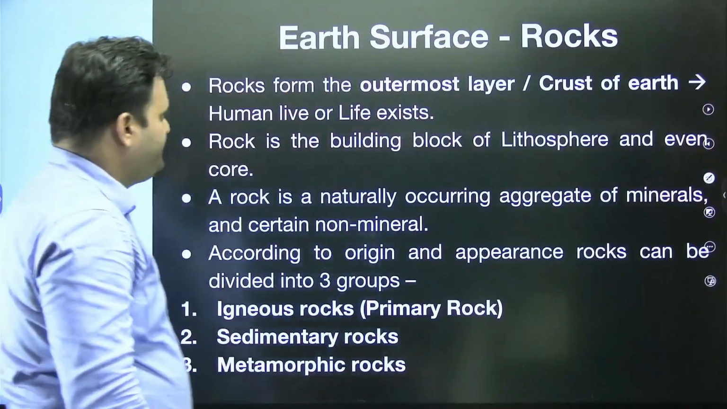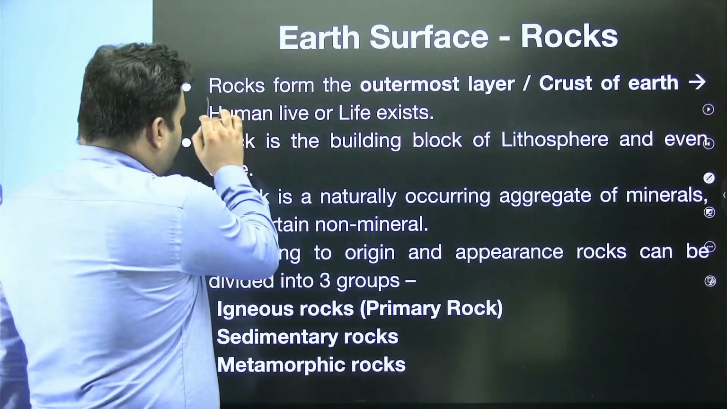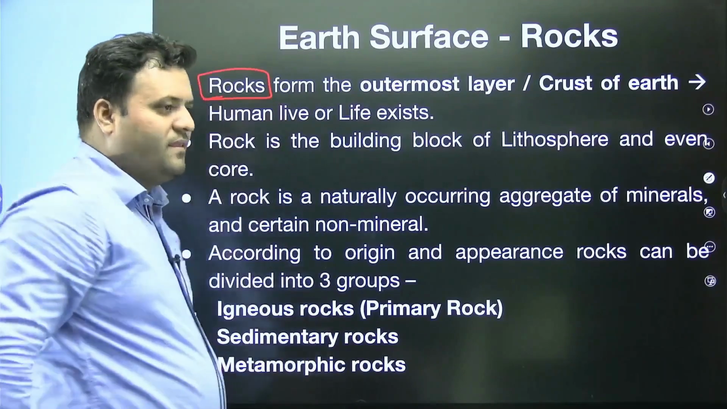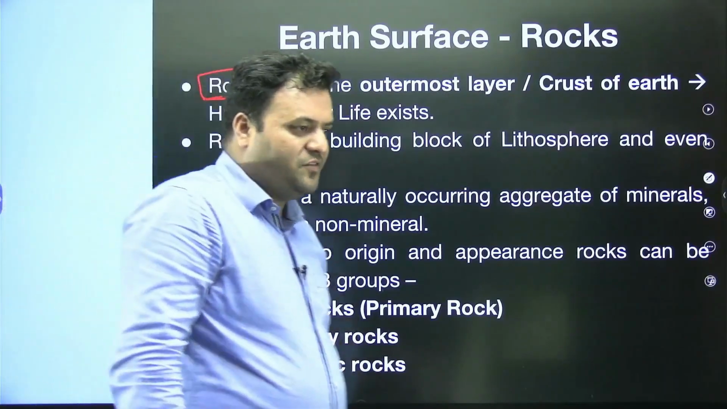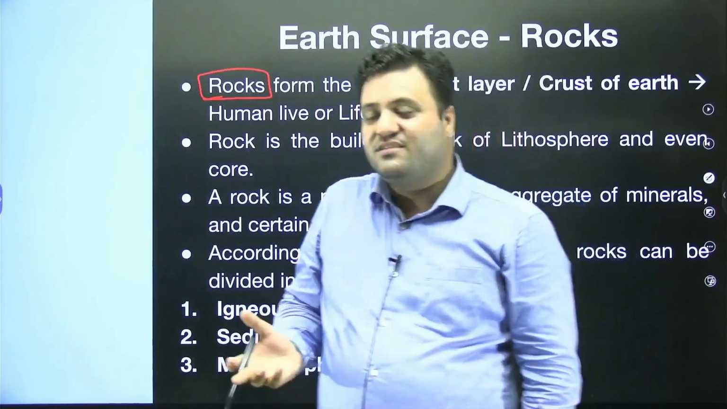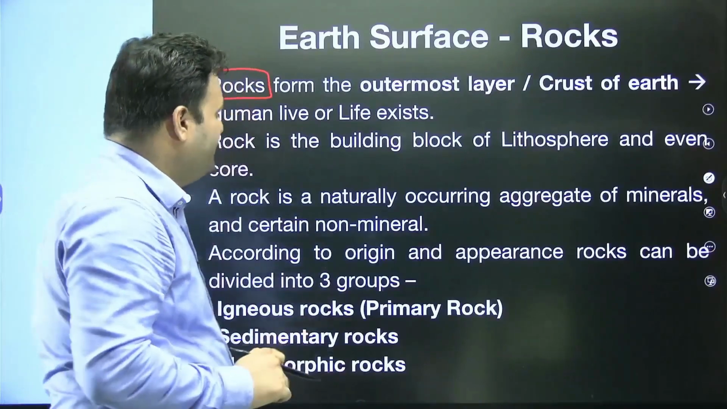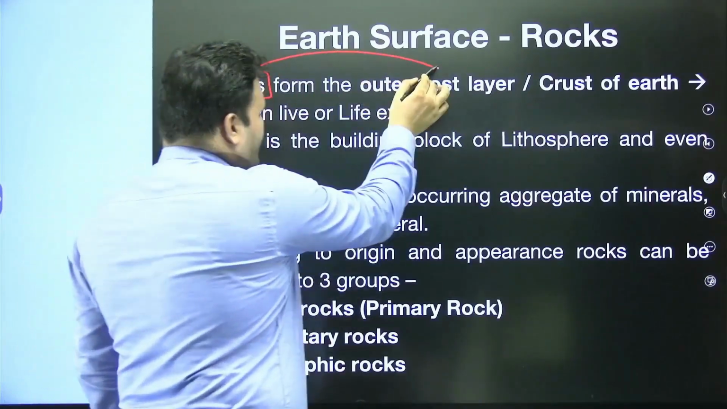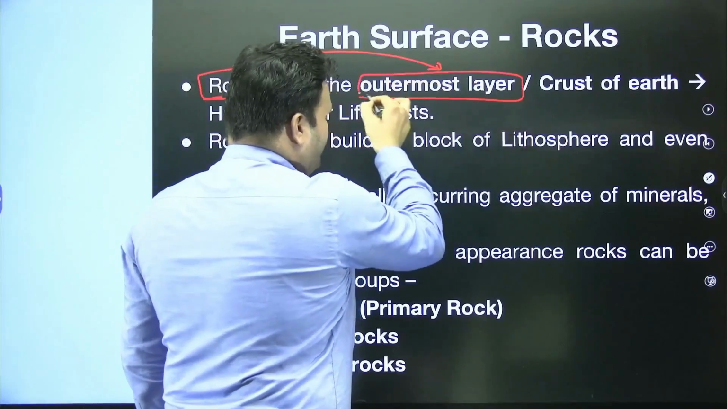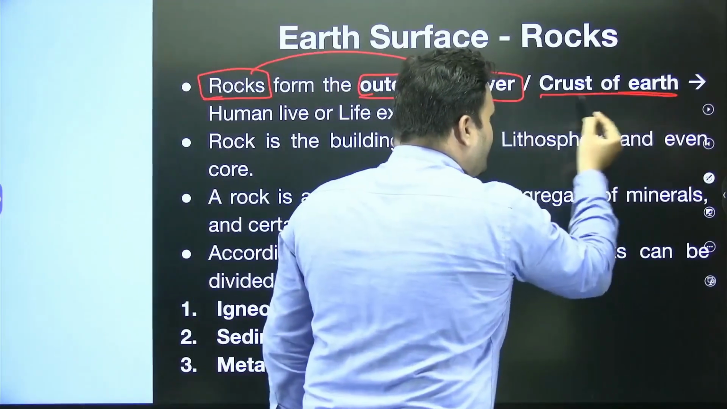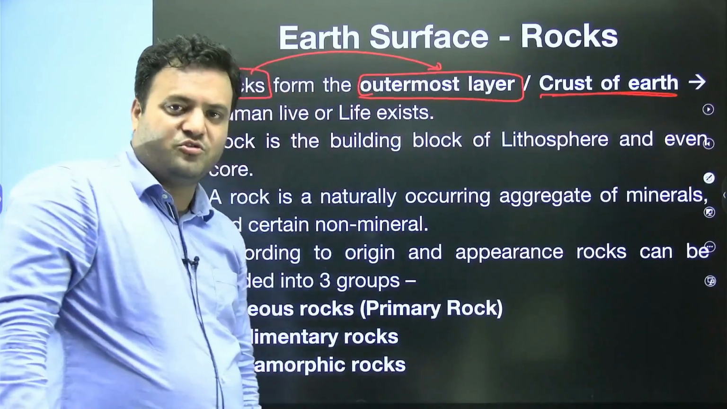Moving ahead, rocks. Our surface of earth is comprised of rocks, as you know. So rocks are there, and especially these rocks are there on the outermost layer, the crust you can say. However, the other part, the mantle, is also comprised of rocks.